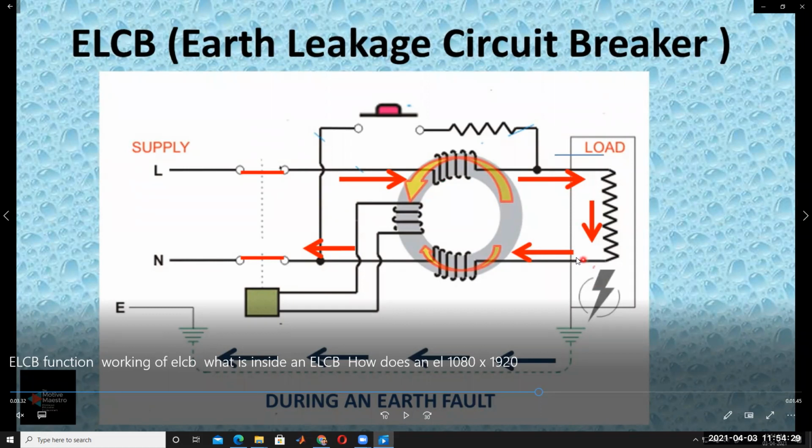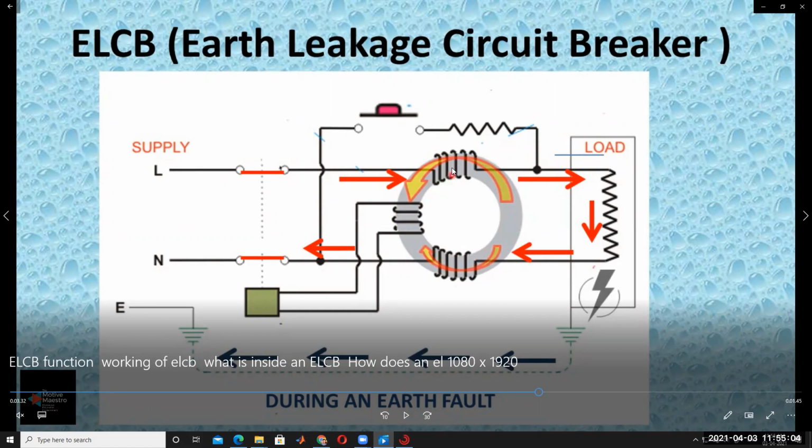Here 3 amps current is passing, so 1 amp current is in this direction, and 3 amps current is in the other direction. In that case, the flux generated by coil 1 is not equal to the flux generated by coil 2 because of the difference in currents. Here 4 amps passes through coil 1, but here 3 amps passes through coil 2. That's why there is a difference in flux generated in these two windings.